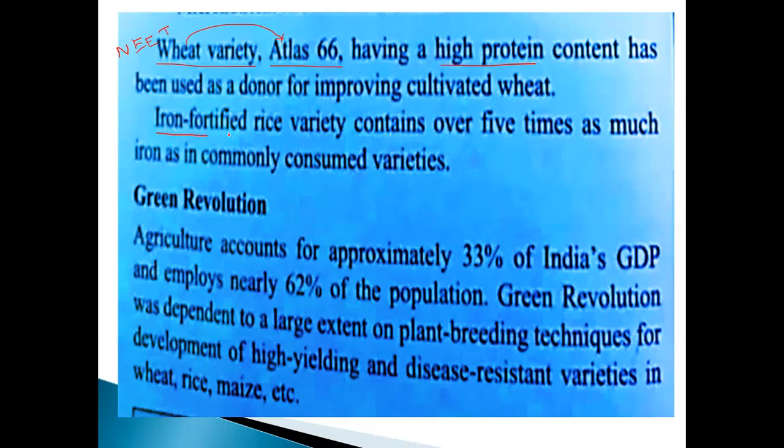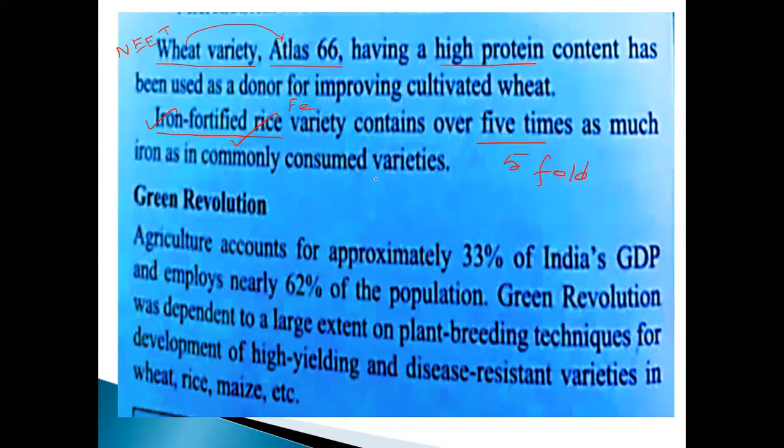Iron fortified rice is also there. The variety contains over 5 times as much iron as is in commonly consumed varieties. Iron fortified rice, here take an example, Fe. This is very big, how many times? It will be 5-fold.